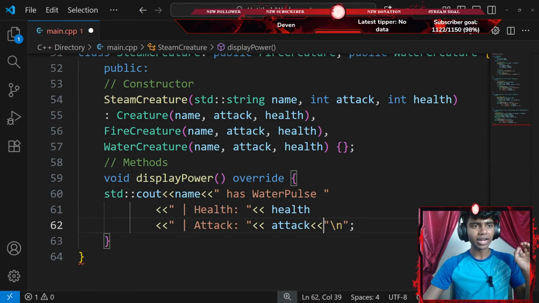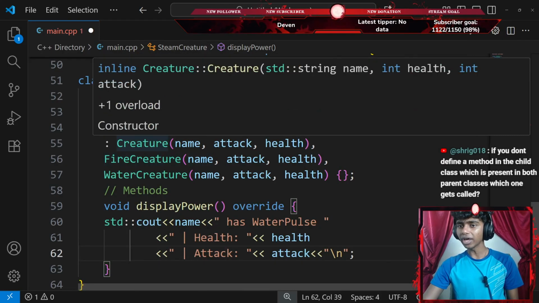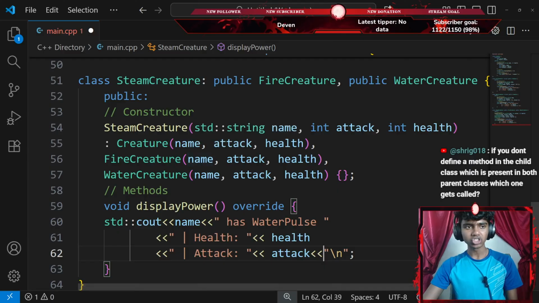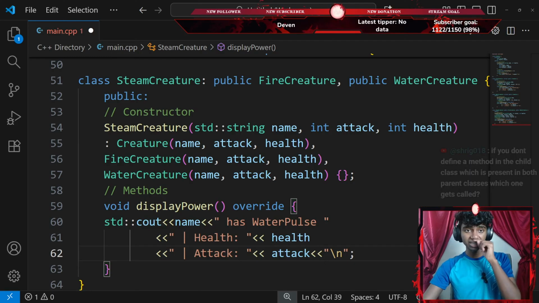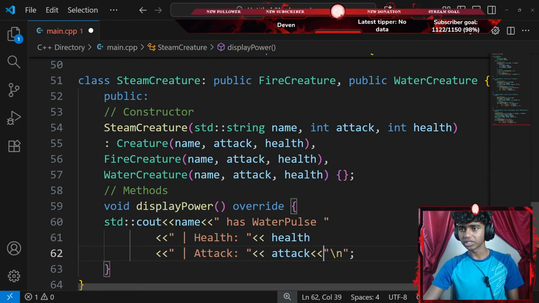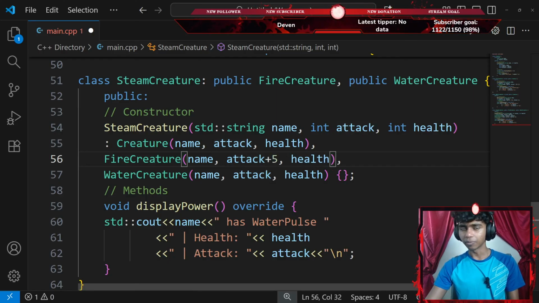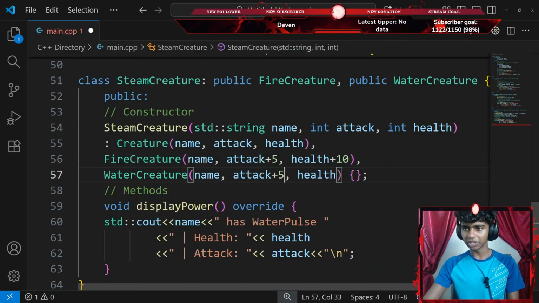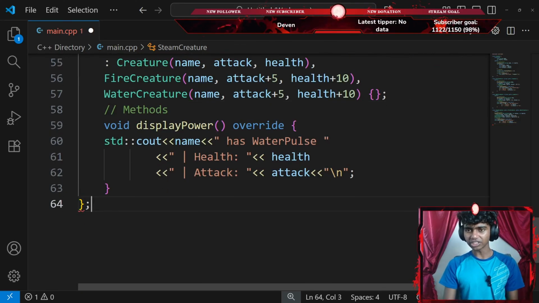Next up, I gotta add +5 attack and +10 health. So when I inherit from my classes, for my fire creature, the constructor must call the creature constructors directly. Fire and water adds 5, so I'm gonna go with something like attack +5, health +10. There we go. And I'm gonna do the same thing down here: +5 attack and +10 health. Okay, perfect. And that's honestly pretty much it for my final class as well.